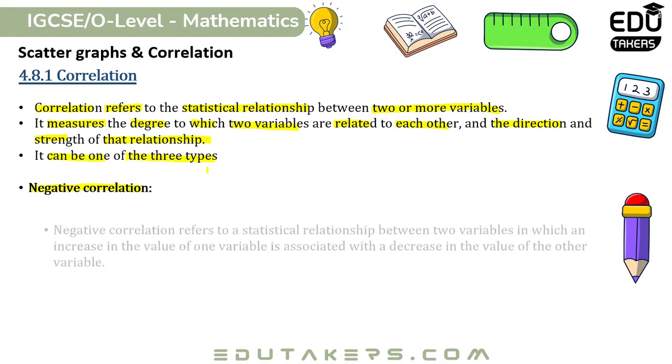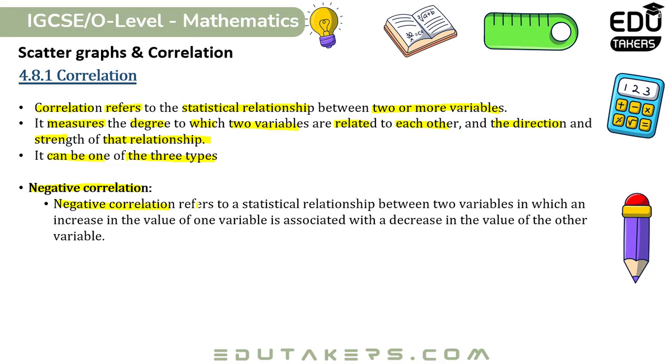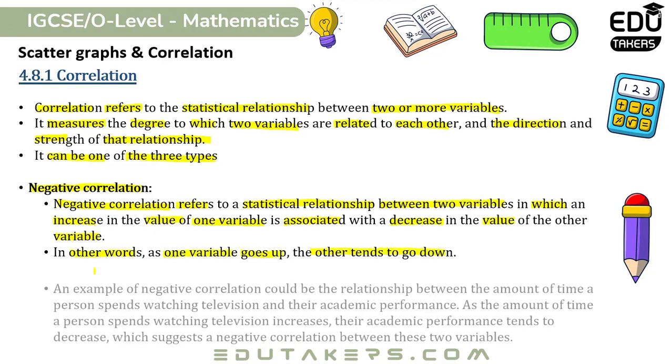Negative correlation. Negative correlation refers to a statistical relationship between two variables in which an increase in the value of one variable is associated with a decrease in the value of the other variable. In other words, as one variable goes up, the other tends to go down.